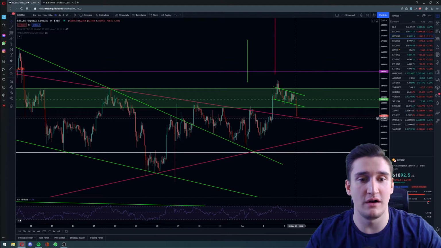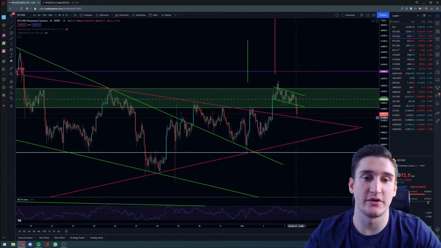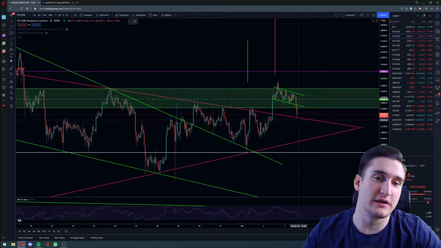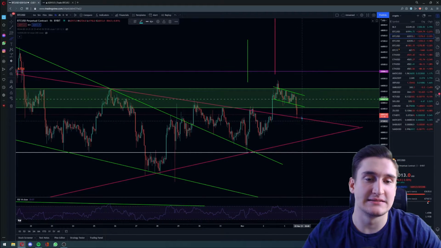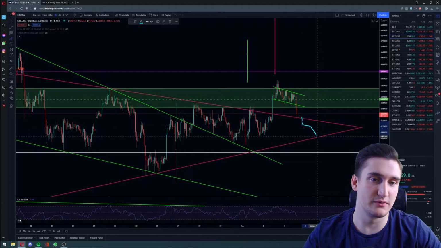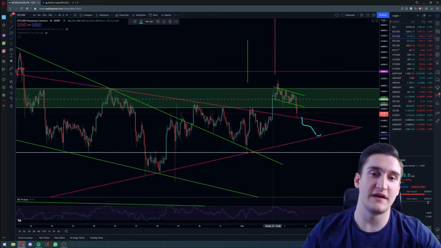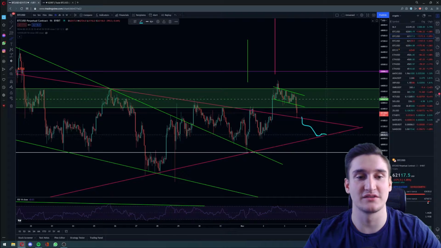If we close a 4-hourly below that symmetrical triangle, I would definitely be concerned about further price drops, because if we broke that line right here, it's most likely that we will see the price move down to $60,500 or even lower, because if we fake out to the upside, there's a good chance that we break that symmetrical triangle to the downside.